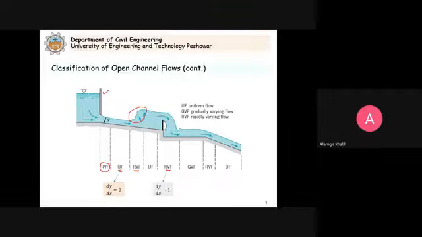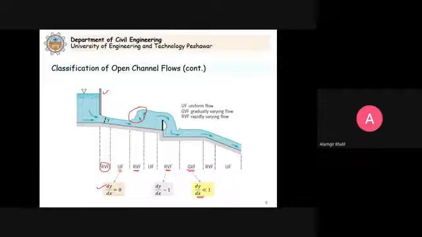And if we compare this with the gradually varied flow, you can see here that the change in depth with respect to distance is very small. It is changing. It is not equal to 0. For uniform flow, it is 0, but it is very small. When we have this condition satisfied, we can classify the varied flow as gradually varied flow.